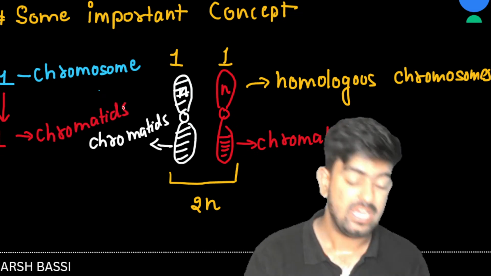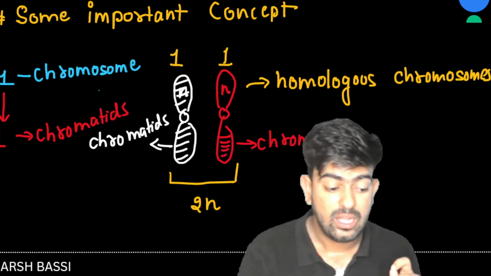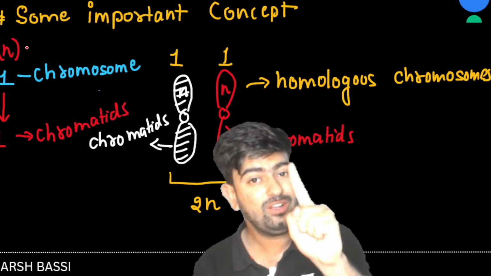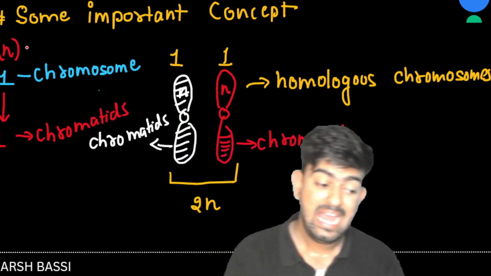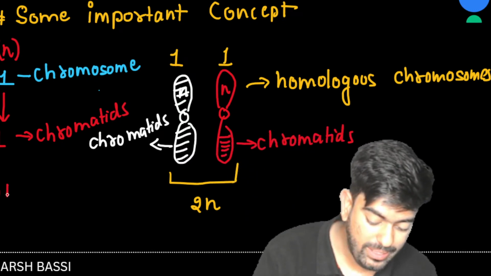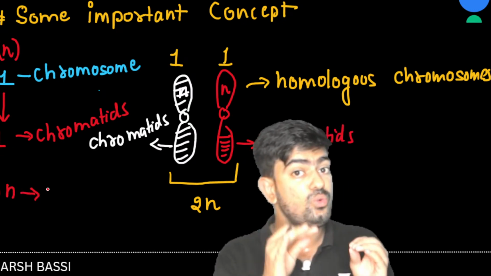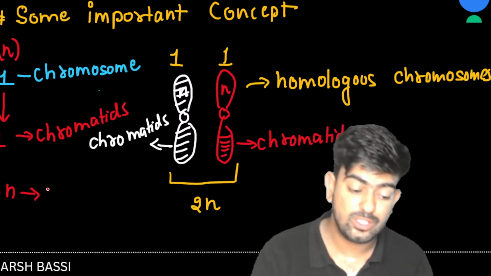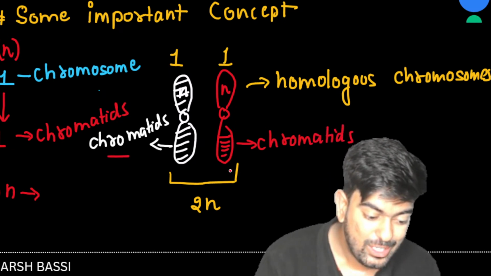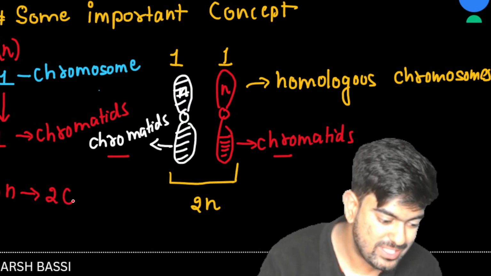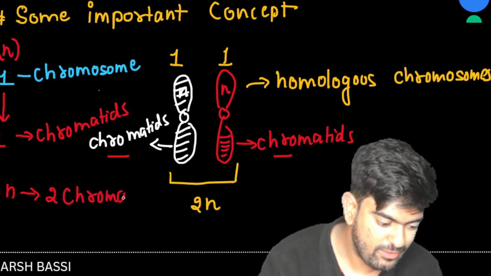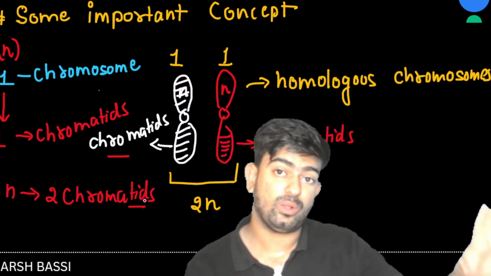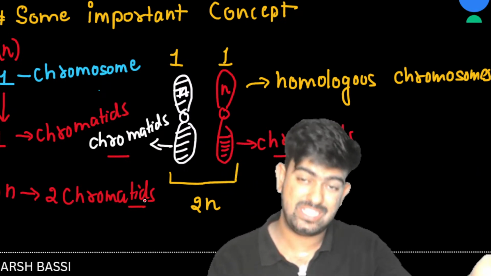One chromatid. If I'm talking about N, the haploid, then a haploid chromosome, one chromosome, has one chromatid. And if I talk about 2N, how many chromatids does this 2N contain? You are going to say in total 2 chromatids. Yes or no? Is it clear to everyone? This way only we are going to understand what 2C, C and 4C are.